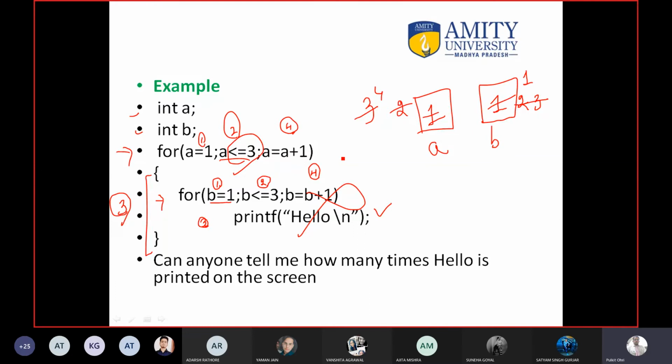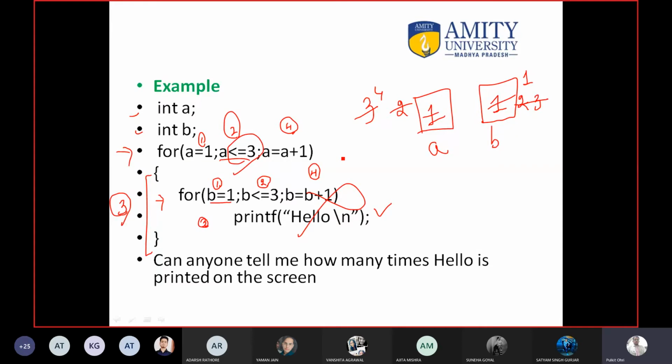We will do some pattern printing programs. Pattern printing programs are very important, and in those questions nested loops are used. So this is a very important topic, no doubt.